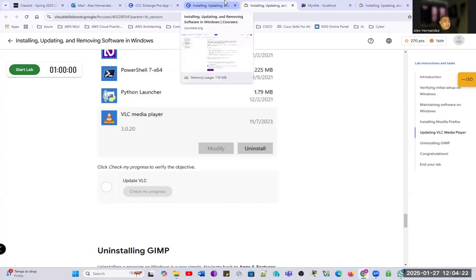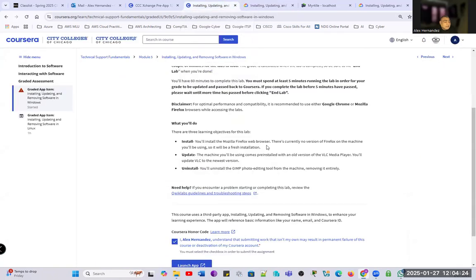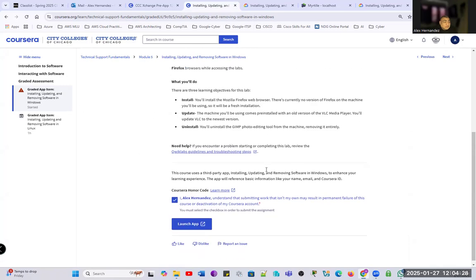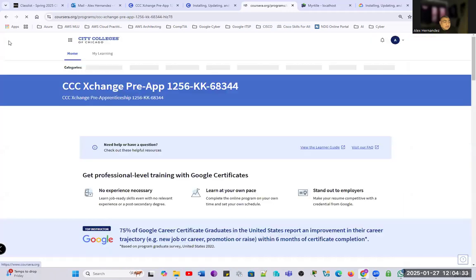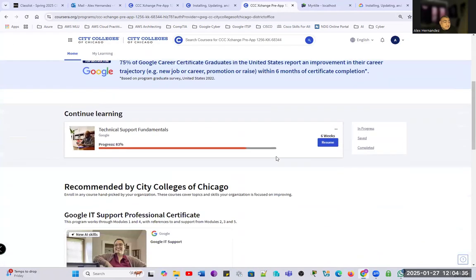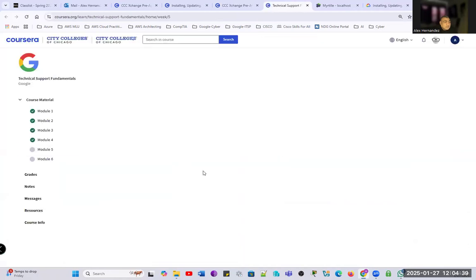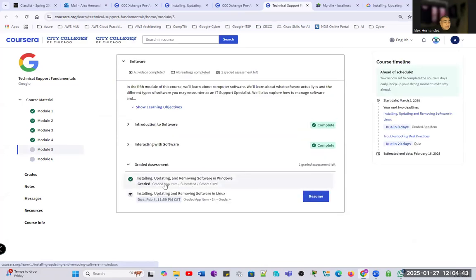Now, we're going to go back, and we need to see the changes that we just completed in this lab. We can either go back here, and it's going to take us to the home page, resume where we left off, and we can see that our lab has been fully completed, right? So what do we have here? This is installing, updating, and removing software in Linux.